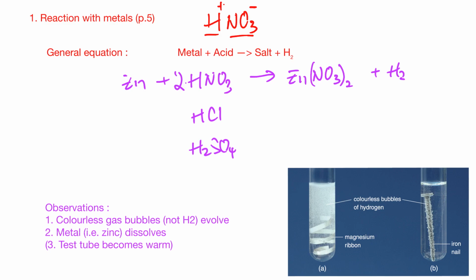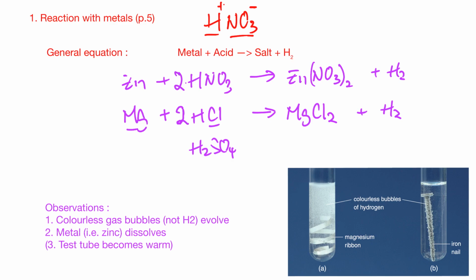Next, for example, we have magnesium added into the HCl. So the salt that we have will be magnesium chloride, MgCl2. Remember Mg is 2 plus, so therefore it will be MgCl2. And then we get hydrogen. So when you look at this one, you see that 1 Mg, 2 Cl, so therefore the ratio has to be 1 to 2. And then the hydrogen will then combine.